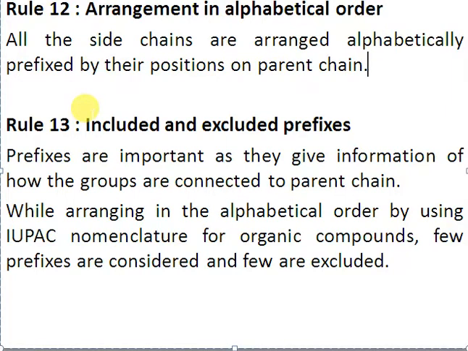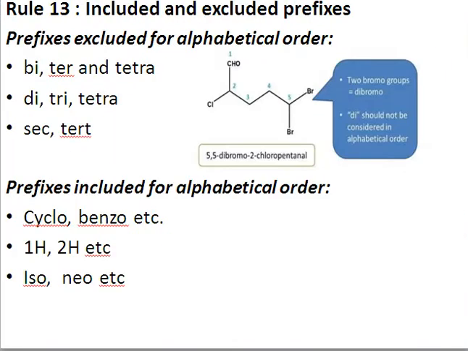Rule number 13 is that there are certain prefixes which are included and certain prefixes which are not included as a part of the IUPAC name, right? So we'll see what prefixes are excluded and what prefixes are included. Whenever you have prefixes like bi, ter, tetra, di, tri, tetra or secondary or tertiary, you will not consider them as a part of the IUPAC name, right? So although we have dibromo, so di is coming first, right? Although C is alphabetically first, we will not consider this di, right?